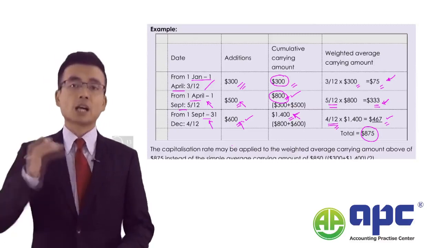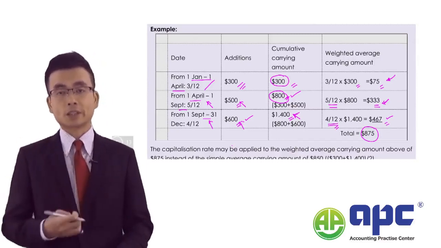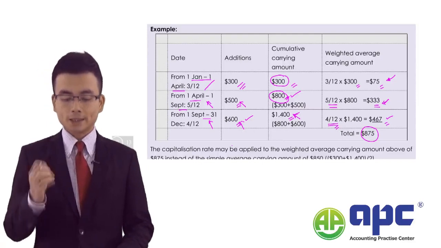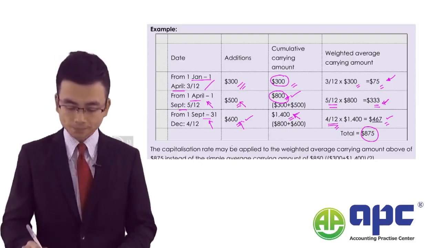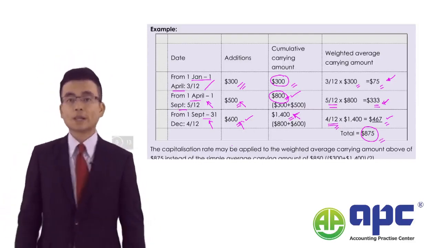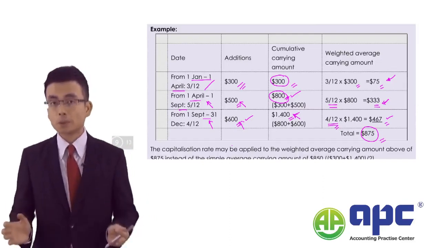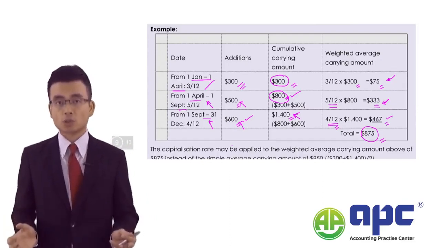So here, because the asset is coming in, in this case we will see the total weighted average amount will simply be $875 here.